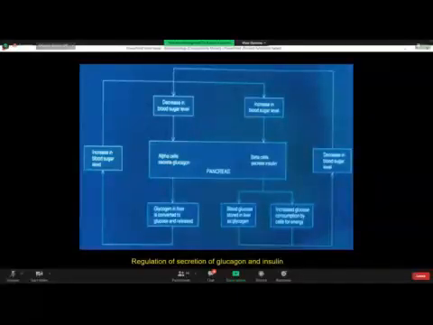Now, how is glucose homeostasis maintained? It is mainly maintained by the insulin and glucagon jigsaw puzzle. If there is a fallen blood sugar level, that stimulates alpha cells to secrete glucagon. Glucagon will lead to glycogenolysis, to release glucose into the plasma. And when there is a rise in plasma glucose concentration, that will stimulate beta cells. They will lead to increased entry of glucose into the cells and glucose consumption for energy.